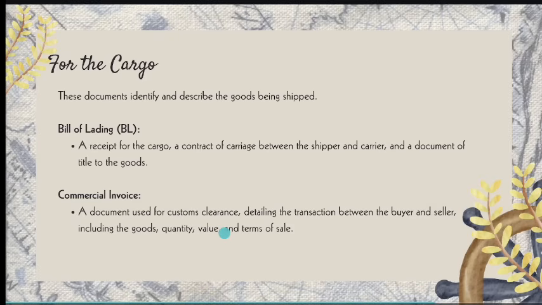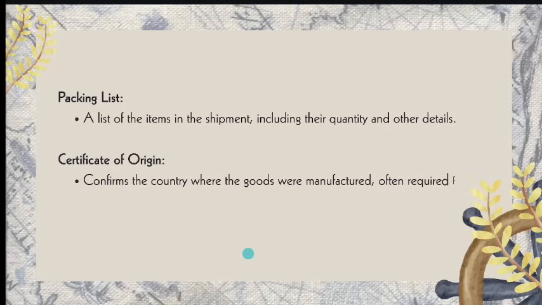Another one is the commercial invoice. This is the document used for customs clearance, detailing the transaction between the buyer and seller, including the goods' quantity, value, and terms of sale. Another one I have here is the packing list. This is the list of items in the shipment, including the quantity and other details.